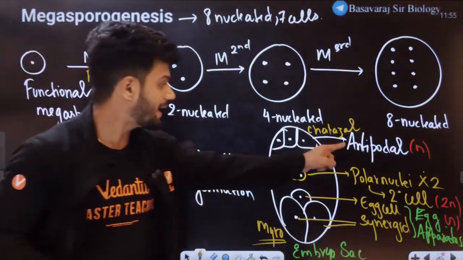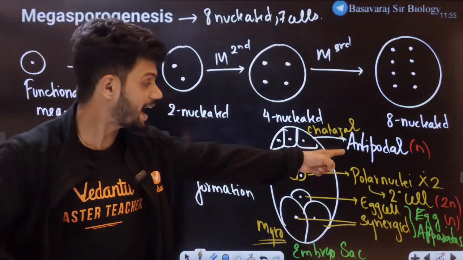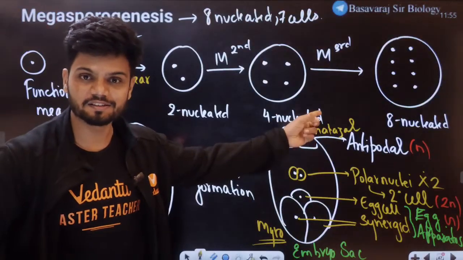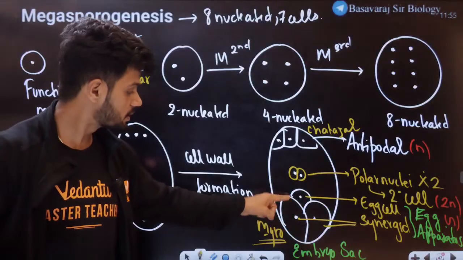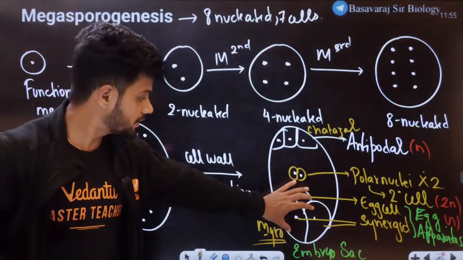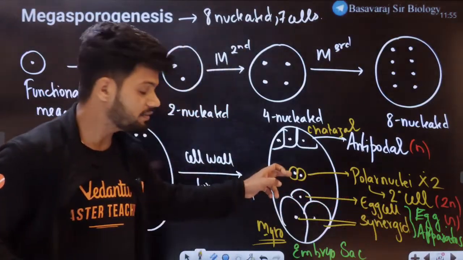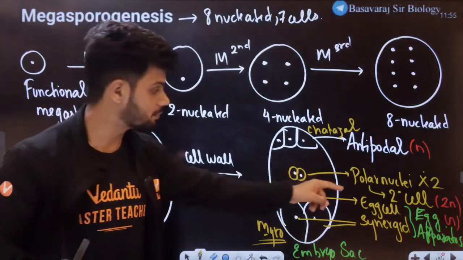How do you remember it, sir? AC. A antipodal, C chalazial. Here we have the micropylar end, we have synergids, 2 synergids and 1 egg cell. Together they are called the egg apparatus. In the middle we have 2 polar nuclei which are joined together to form the central cell.